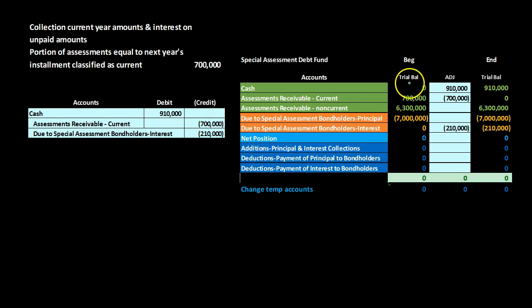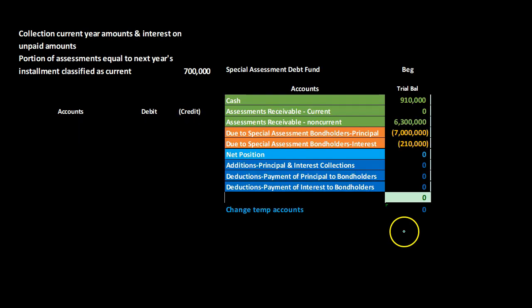Recording this out, then we have the cash going up. We've collected on it. The current portion then decreasing, and then we're recording the due to special assessment for the interest, because of course, again, the interest isn't going to be staying in the special assessment debt fund. That's just basically a holding fund, a fiduciary fund. It will ultimately be going out of this fund.